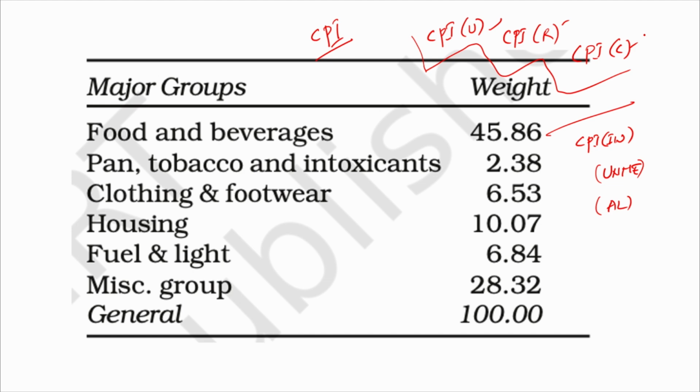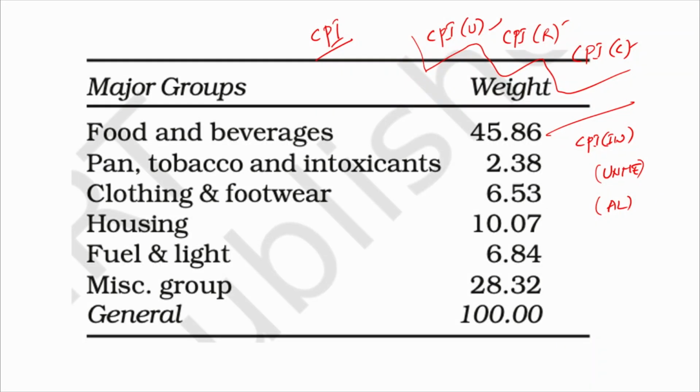When it comes to the consumer price index, you have this particular list of items that you could see, and the weightage is given. If you look at the consumer price index, around 45.86, the major weightage, goes to food and beverages, and then it includes pan, tobacco, intoxicants, clothing, footwear, housing, fuel, light, and the miscellaneous group, summing up to the weightage.